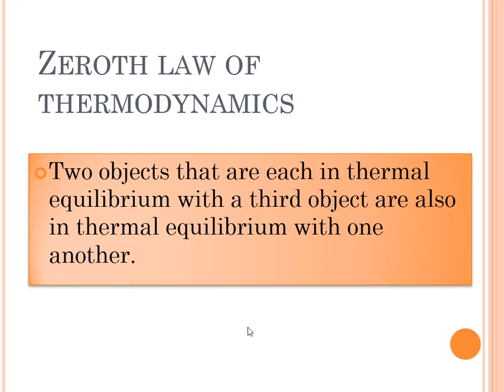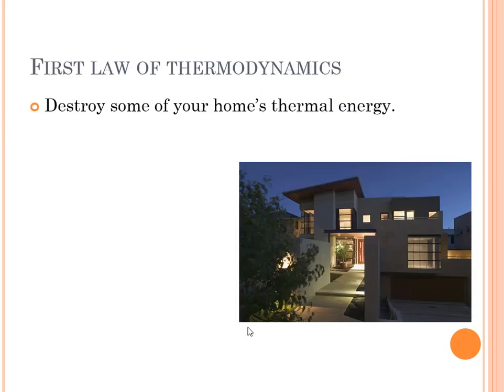Since they are in thermal equilibrium with system 3, therefore house 1 and house 2 are also in thermal equilibrium. That's what is meant by the zeroth law of thermodynamics. Why zeroth law? Because they were able to come up with this one after the first law of thermodynamics, so they just named it the zeroth law of thermodynamics.